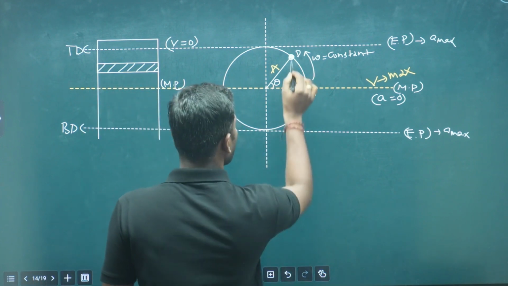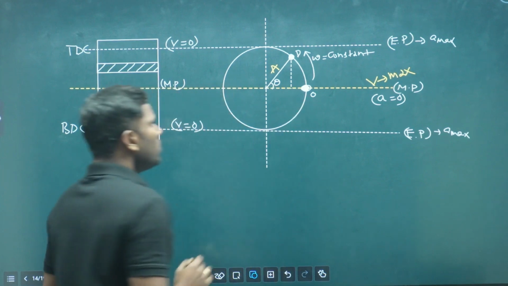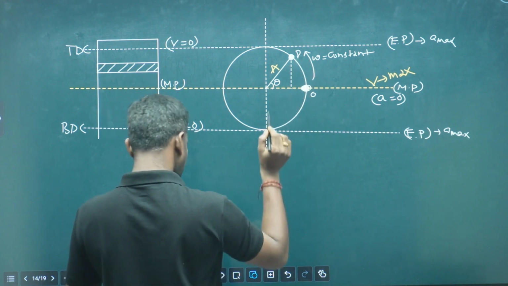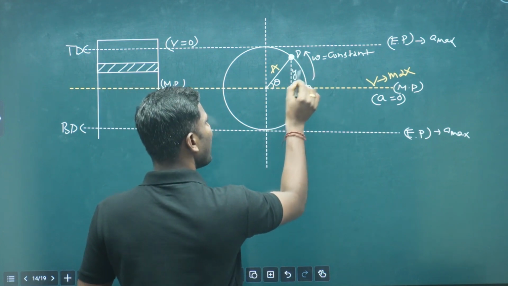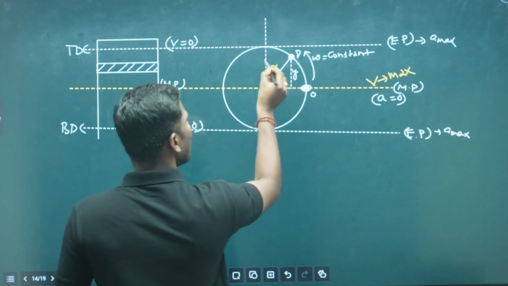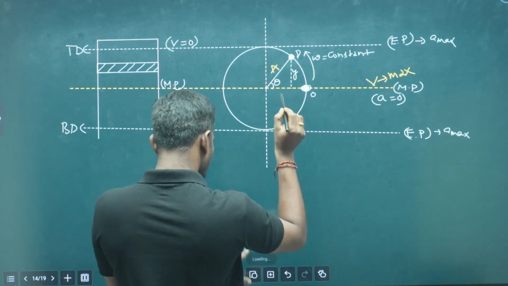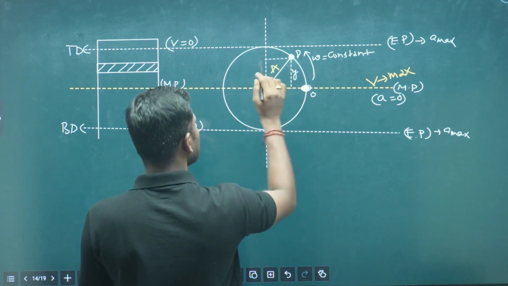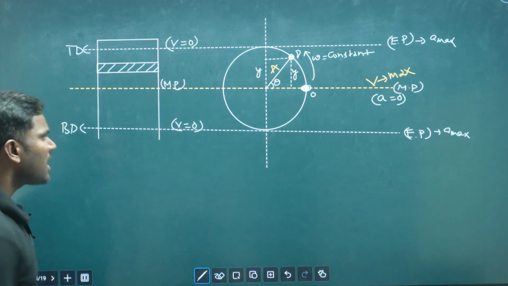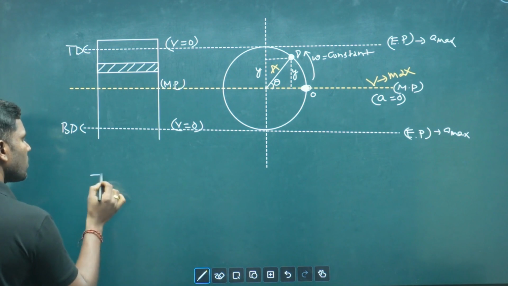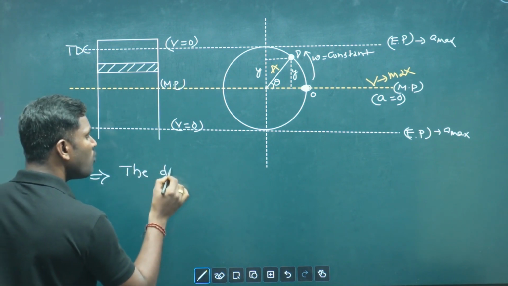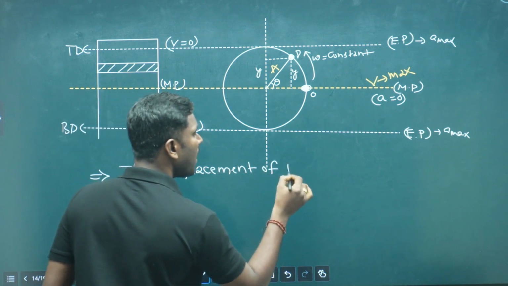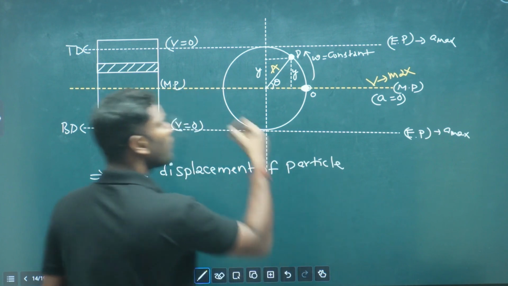So theta displaced, we assume angular displacement. Clear? So now from this point O to point P, the body has a vertical displacement y. So this y could be this distance, right? This y could also be this distance. This y is the vertical displacement. Now let us start our discussion as the displacement of the particle, of course from the mean position.